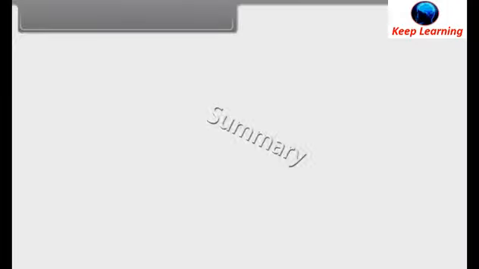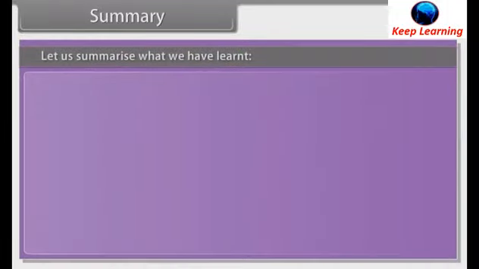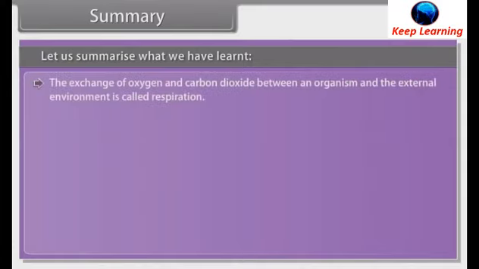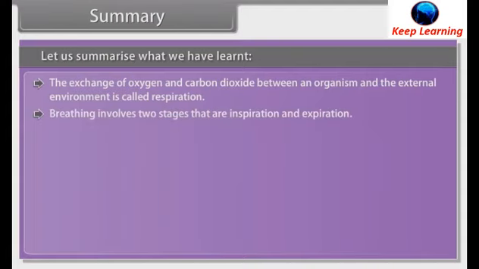Summary. Let's summarize what we have learnt. The exchange of oxygen and carbon dioxide between an organism and the external environment is called respiration. Breathing involves 2 stages that are inspiration and expiration.